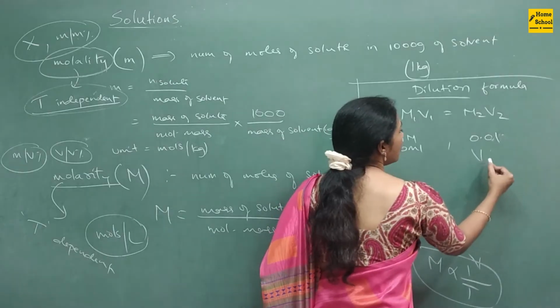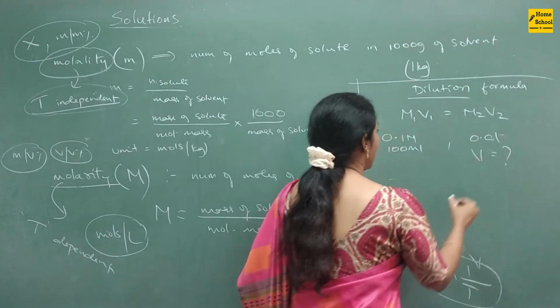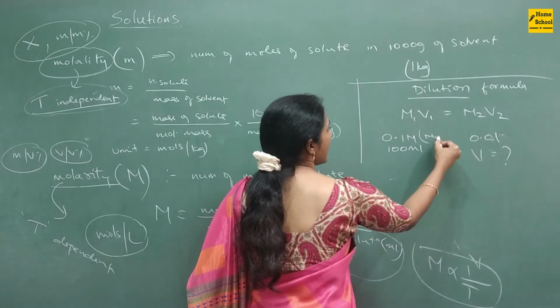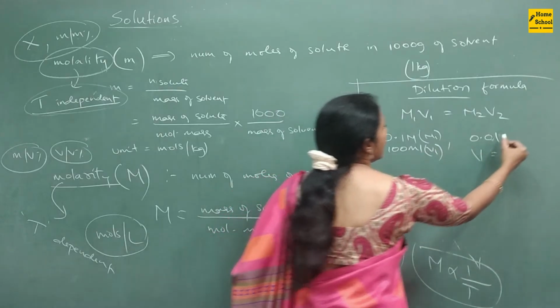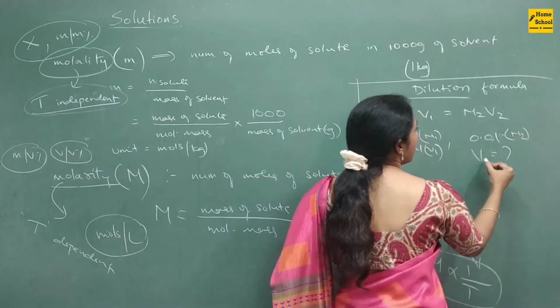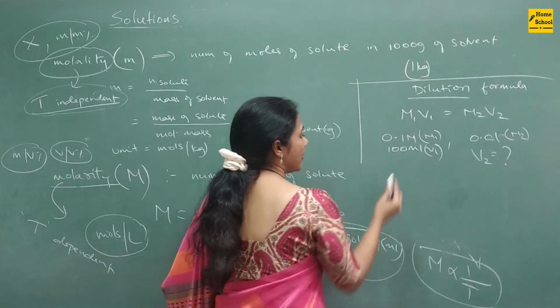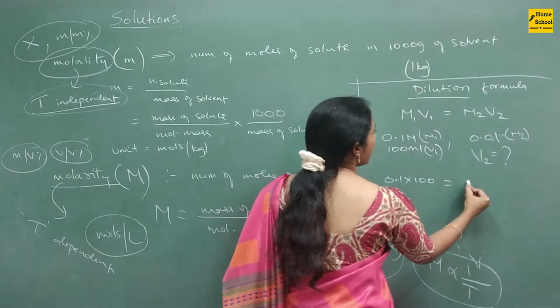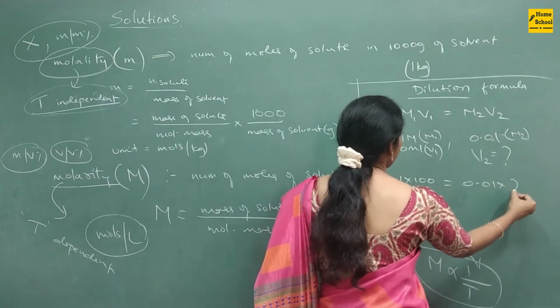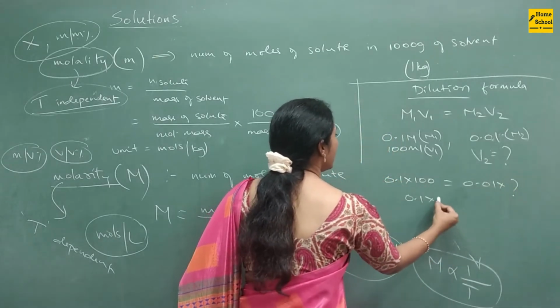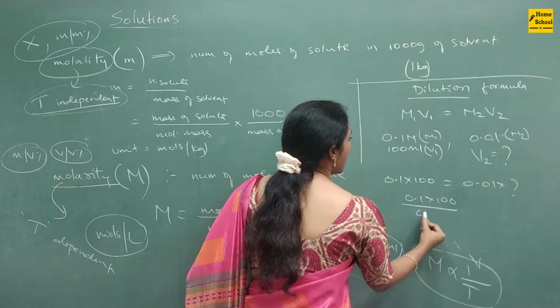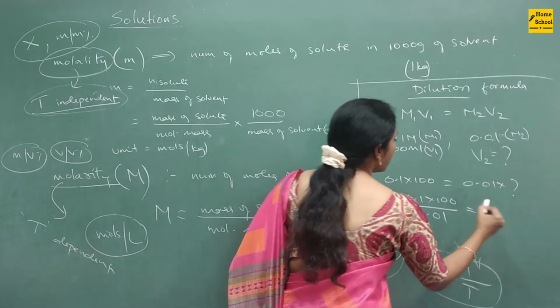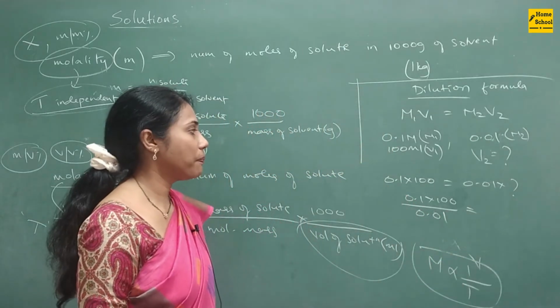And they will ask you the volume. Suppose this is M1, this is V1, this will be M2, and V2 they are asking you to calculate. So what is V2? 0.1 into 100 is equal to 0.01 into question mark. That is 0.1 into 100 divided by 0.01. If you do, you will get the V2 value, isn't it?